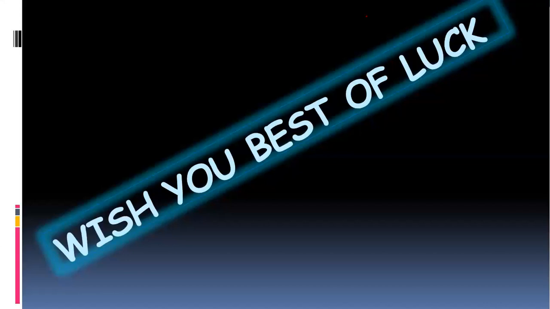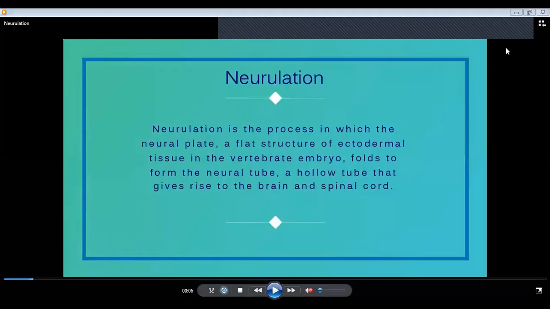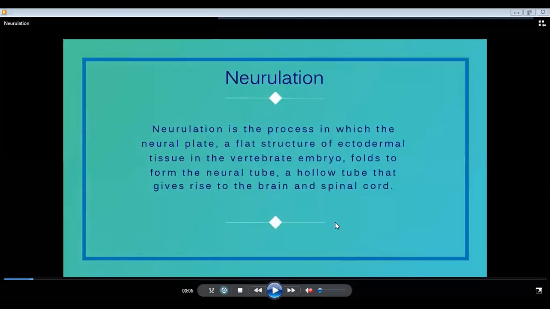Okay, before saying you all the best and thank you, you have to see a video regarding neurulation. So if we see here the neurulation, neurulation is the process in which the neural plate, a flat structure of ectoderm tissue in vertebrate embryos, folds to form the neural tube, a hollow tube that gives rise to the brain and spinal cord.